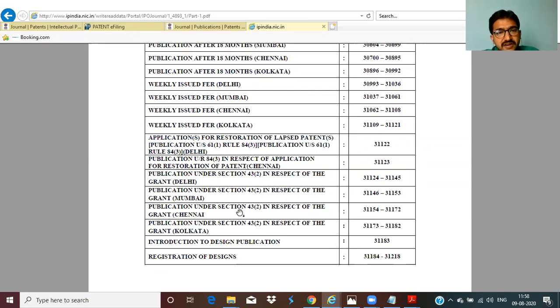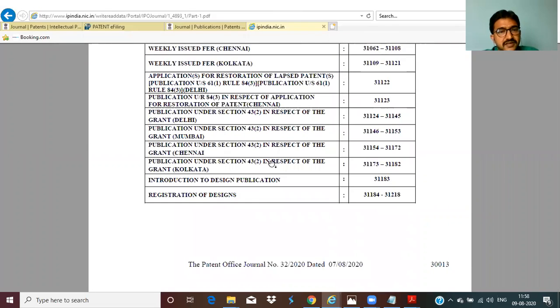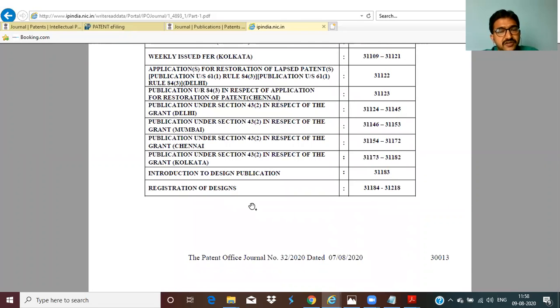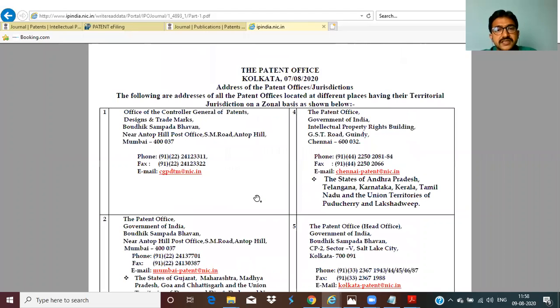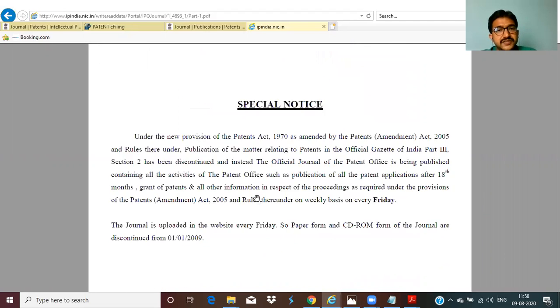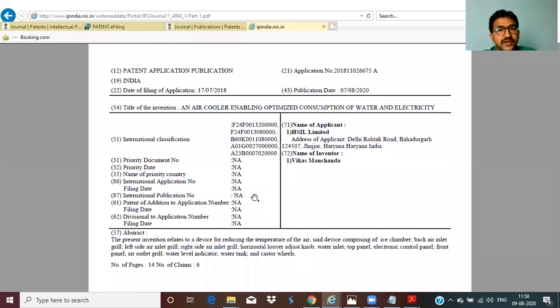Any such type of things are available, the respective centers and design publications or registration of designs, anything. All this sort of stuff will be available in this part. Okay, the rest of how the publication, I will show you one example. This is one patent publication page.